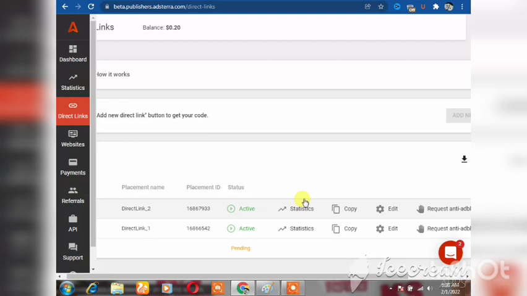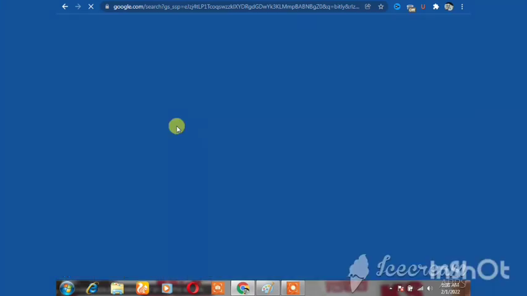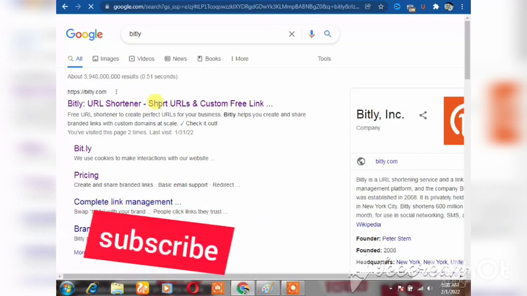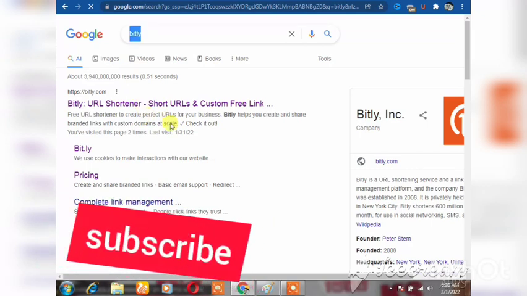So when you copy the link here, all that you need to do is go to Google again, because the link is so long. Go to Google and type in bit.ly.com. As you can see, type in bit.ly.com. When you're on bit.ly.com, click on it and create an account.